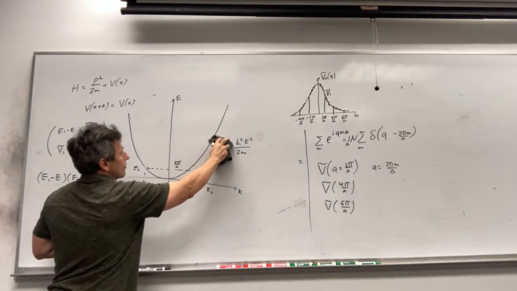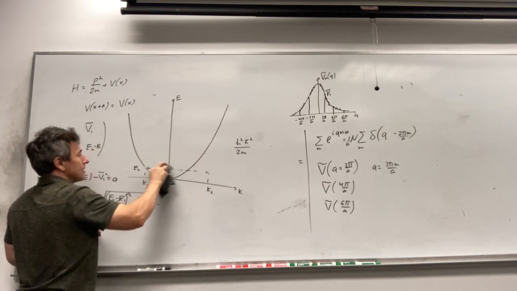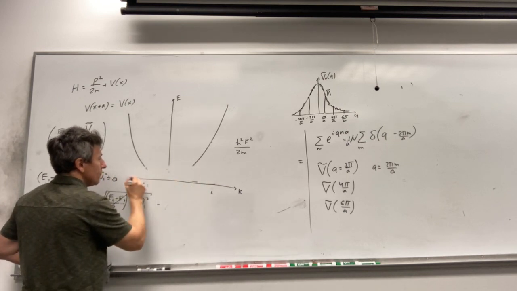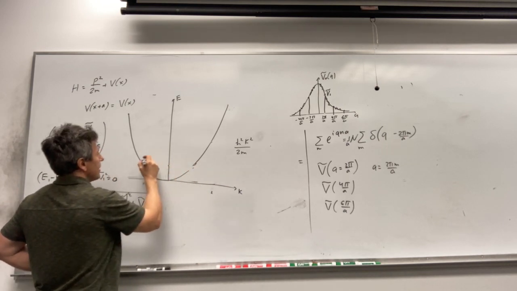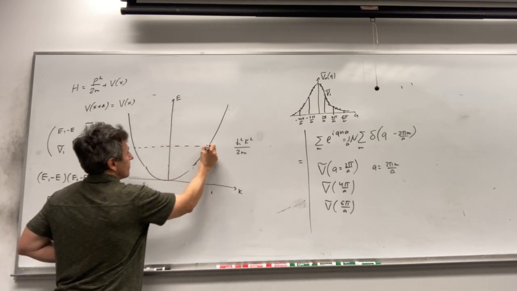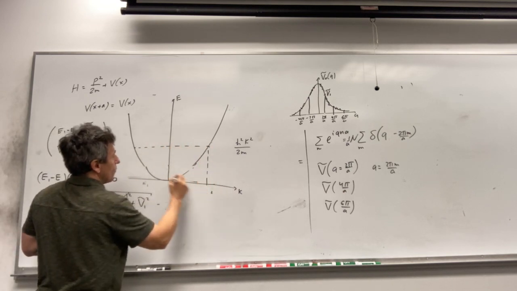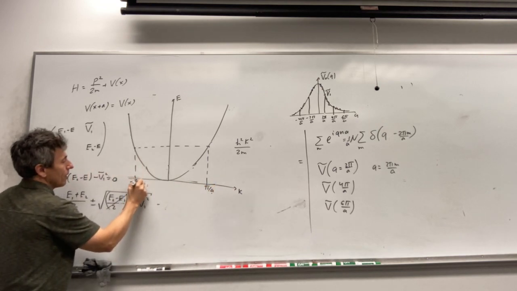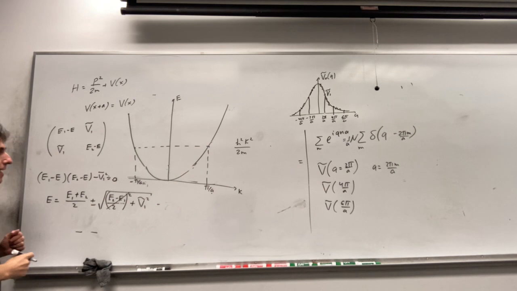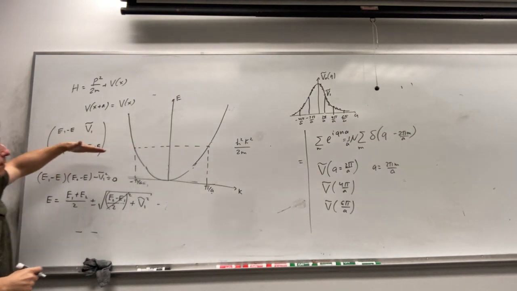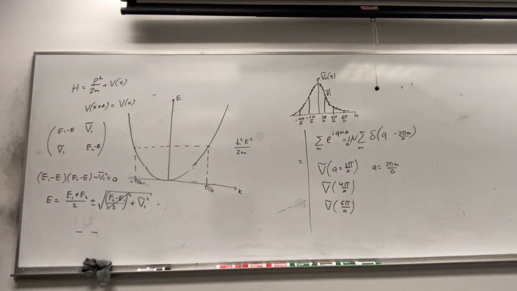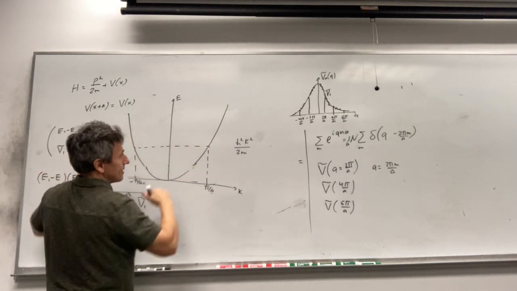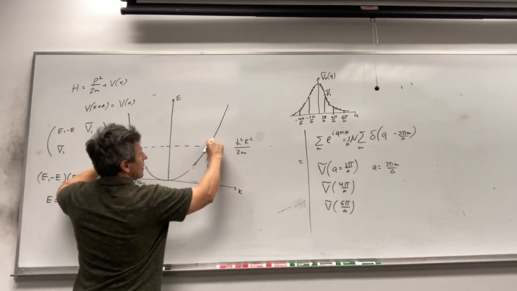So it means that we need to consider one special case when you have very strong coupling to this very big periodic potential. So this case when energies are the same and the distance between these two points is 2 pi over a. So this point will be pi over a and this will be minus pi over a. The distance will be 2 pi over a and they have the same energy because the energy depends on k squared. So in this case the coupling between these two states will be strong because they're degenerate states. And this coupling introduces the gap in this case.